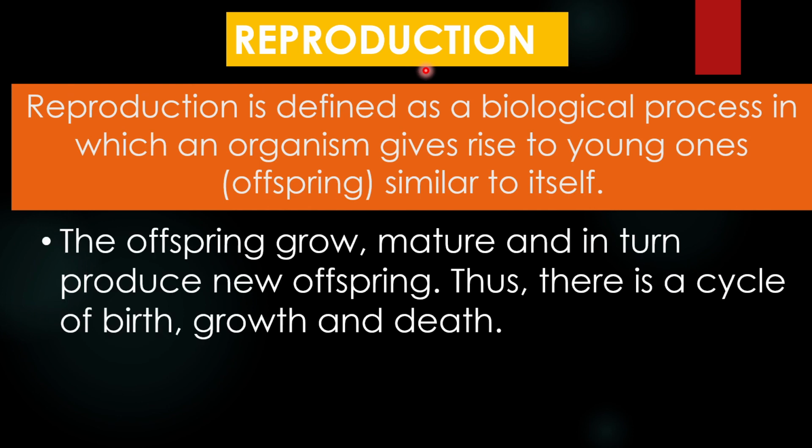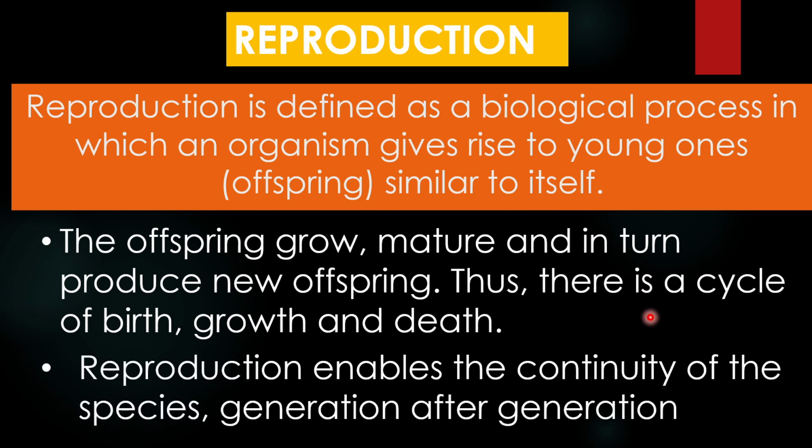Next, an organism gave rise to that offspring, no? What will that offspring do? That offspring will grow, that offspring will mature, and that offspring will also produce a new offspring. So there is a cycle, no? It is born, it grows, and it dies. The new offspring that it gave will also undergo the same birth, growth, death cycle. Okay, so there is continuity of the species, generation after generation. Reproduction enables the continuity of the species.